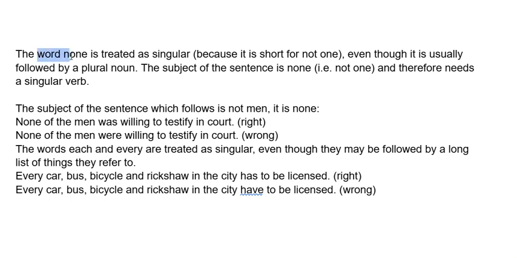The subject of the sentence is none, that is to say, not one, and therefore needs a singular verb. So the subject is singular, we use a singular verb.